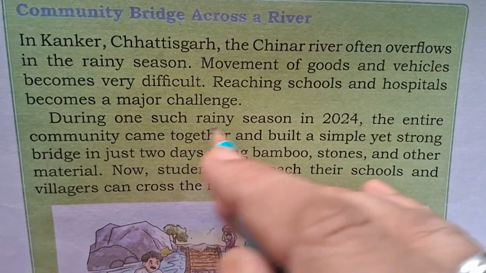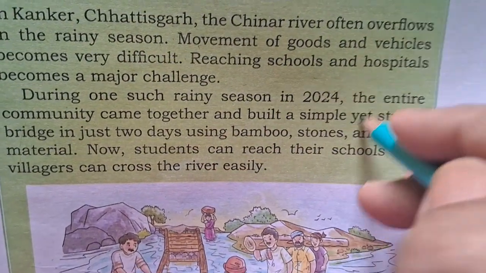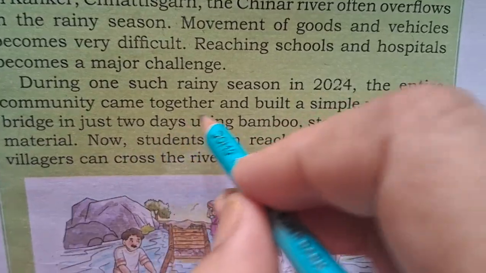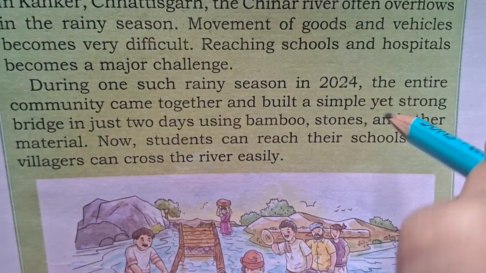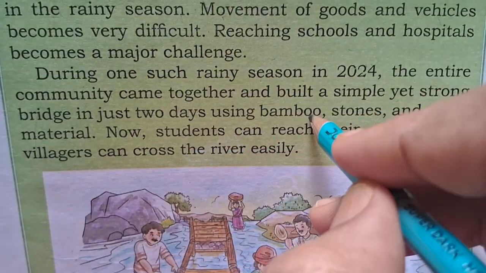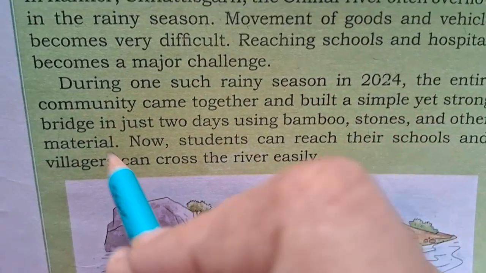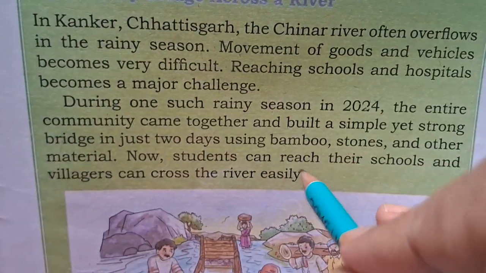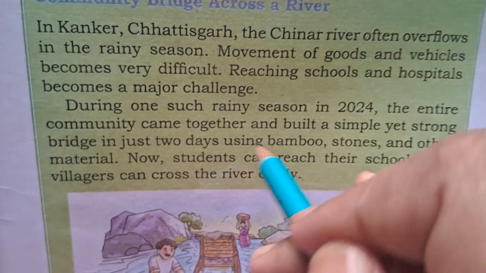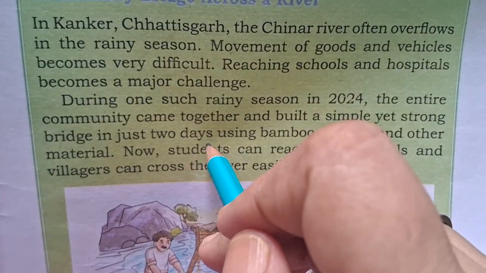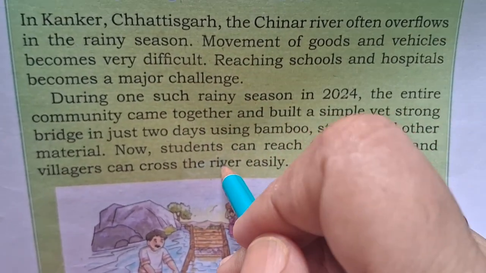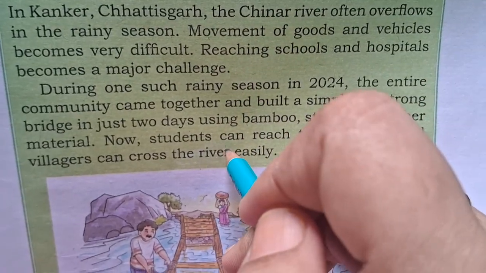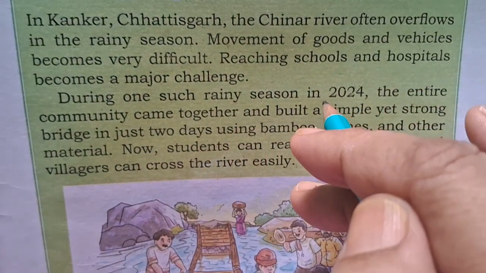So yes, during one such rainy season in 2024, the entire community came together and built a simple yet strong bridge in just 2 days using bamboo, stone and other material. So this is an example of when the community comes together. If a community decides to come together and work together, they can do anything.